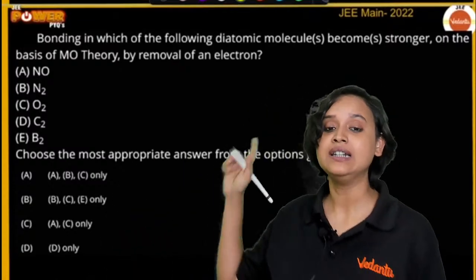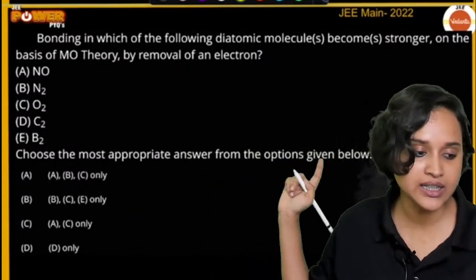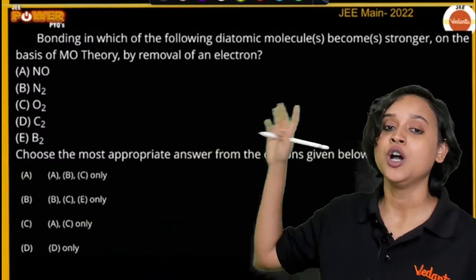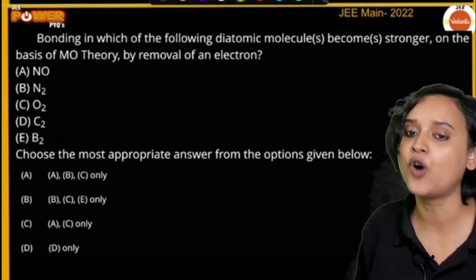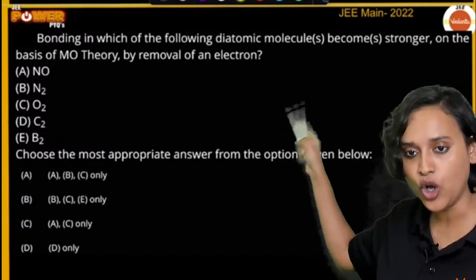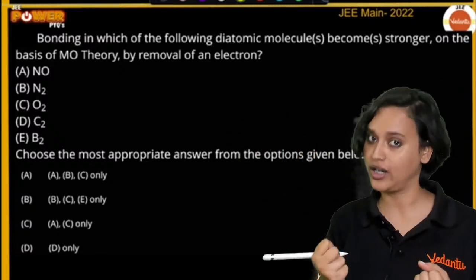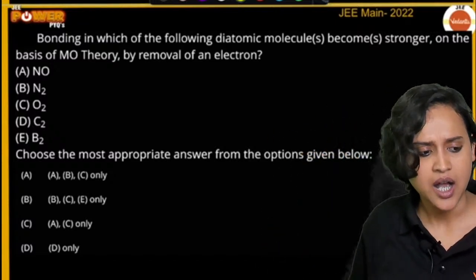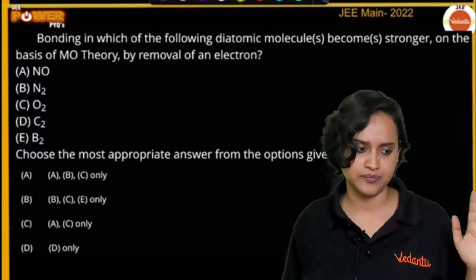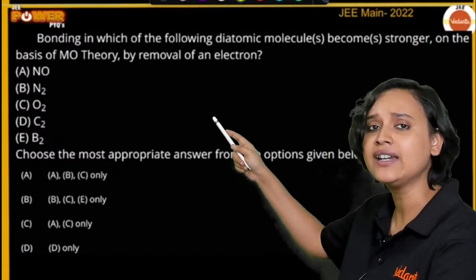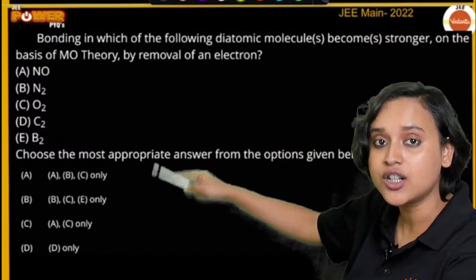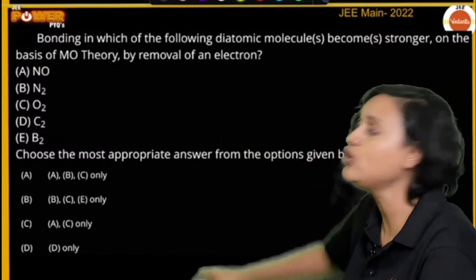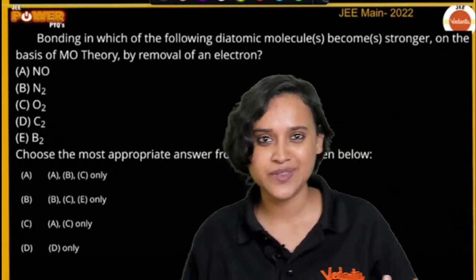Chalo, guys. Now, read the question, everybody. Bonding in which of the following diatomic molecules becomes stronger, on the basis of molecular orbital theory, by removal of an electron? So they are saying that in which of the following diatomic molecules the bonding will become stronger if we remove an electron.